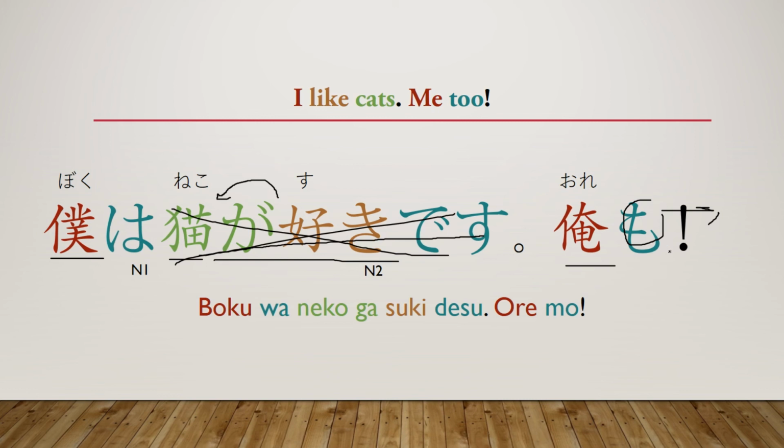Now this one, of course, will not be as polite as this one, but it is pretty decently used in Japan, in formal and informal situations. It's a quick way to say me too, or yeah, me also, whatever the grammatical situation would be. So just remember that you don't have to put this whole long thing after it because it's already implied with the mo particle. You can just put mo and then end the sentence.